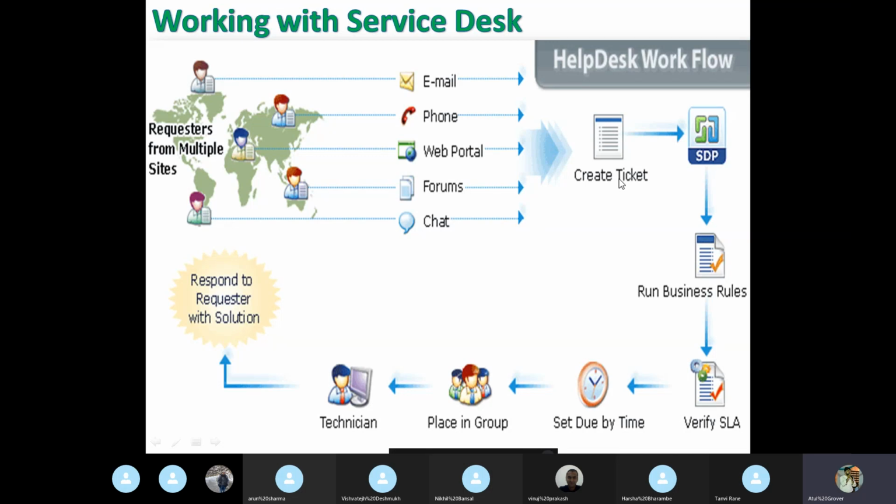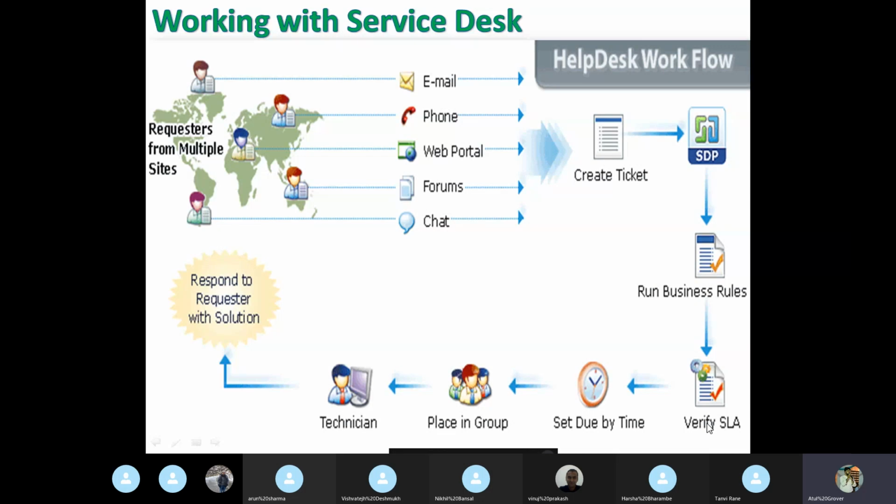Vinuj asks the agent, madam, how much time will you take to resolve my problem? They say, sir, it will be resolved in 4 hours. What does this 4 hours mean? This is called the SLA, service level agreement.